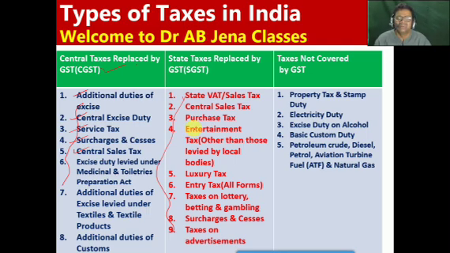Before implementation of GST, these taxes were charged by the state government. Now these 9 state taxes have already been replaced by GST.